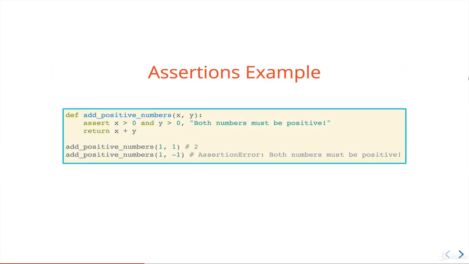The syntax just looks like this. I have a function called add positive numbers. And the whole idea is that we want to test to make sure that the numbers that are passed in, x and y, are both positive. The first thing I'll mention is that assert is not a function. I've been very careful to say assert statement.